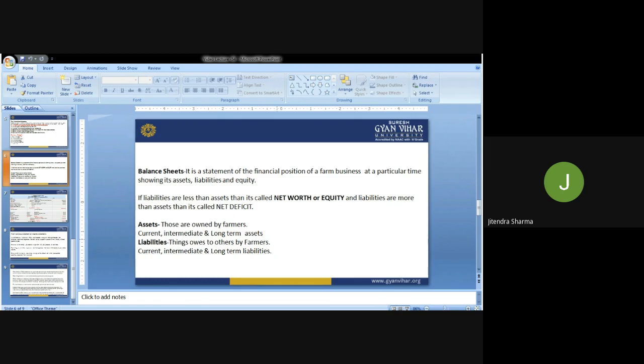The balance sheet is a statement of the financial position of a firm at a particular time, showing its assets, liabilities and equity.